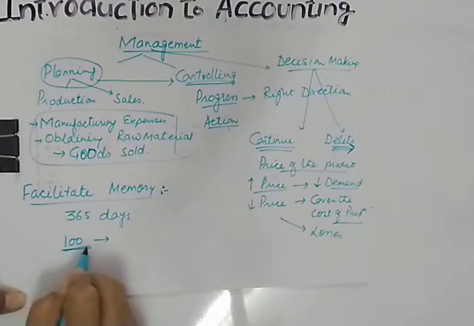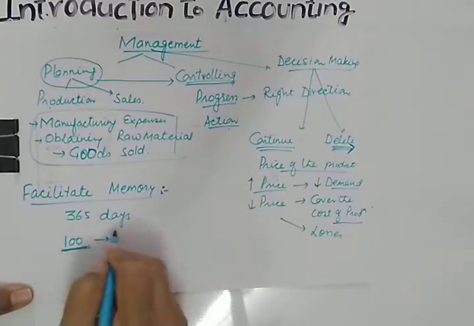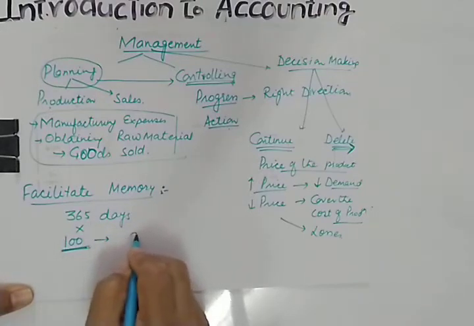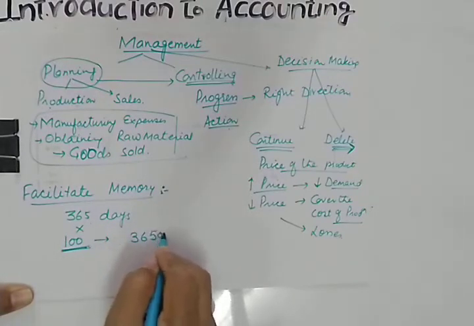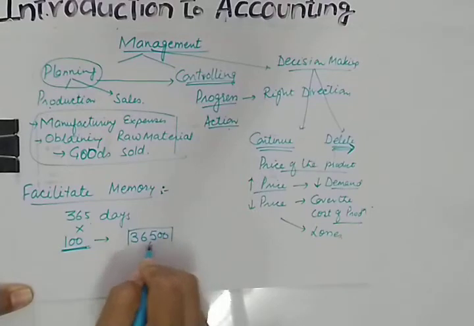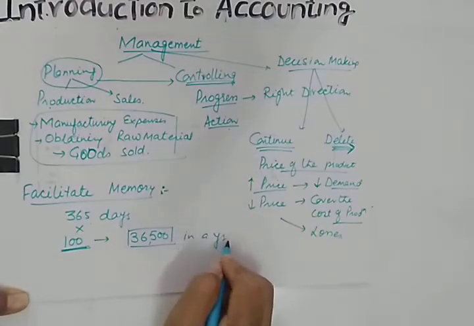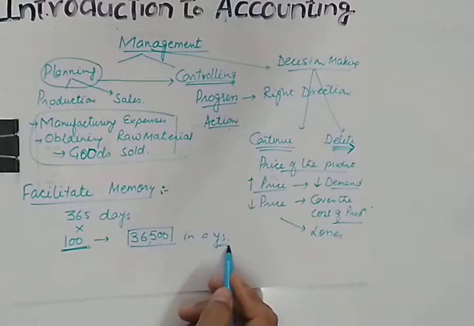So can you remember all those 100 transactions? If you multiply these transactions by 365 days, it means you will be having a minimum of 36,500 transactions in a year, which you won't be able to remember.